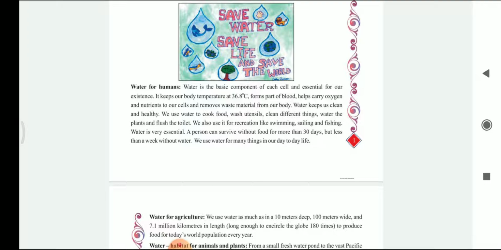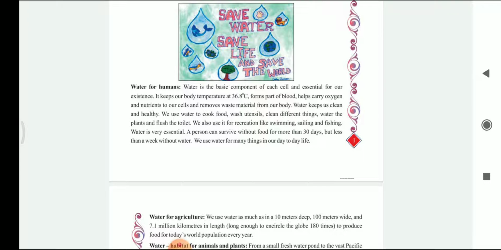We use water to cook food, wash utensils, clean different things, water the plants and flush the toilet. We also use it for recreation like swimming, sailing and fishing. Water is very essential. A person can survive without food for more than 30 days but less than a week without water. We use water for many things in our day-to-day life.